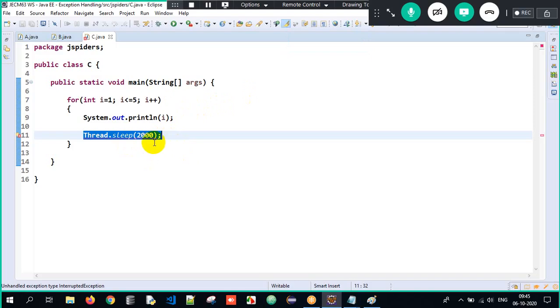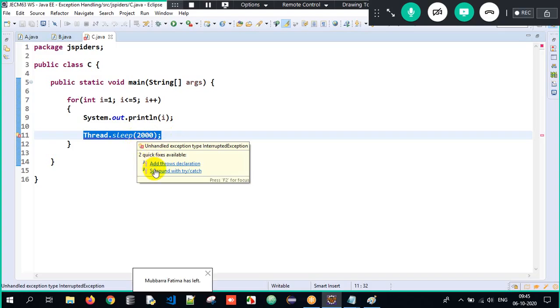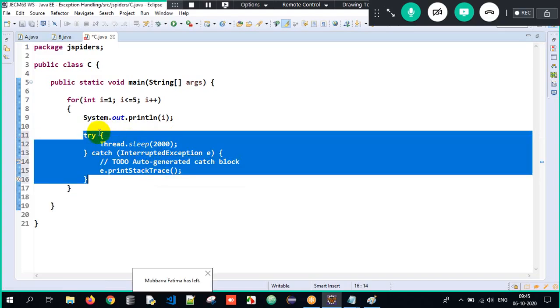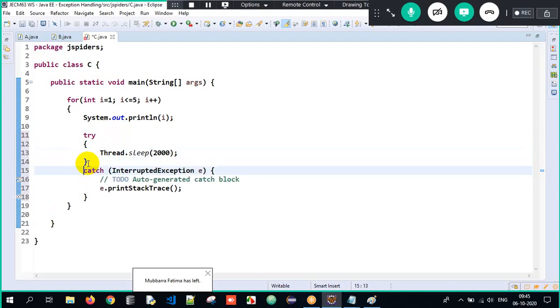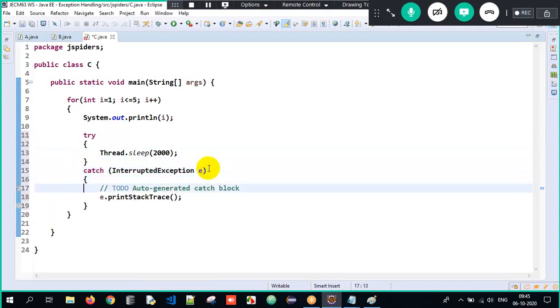Did I execute my program as of now? No, I have not yet executed it, not the initial one. After writing Thread.sleep, have I executed the program? No. Why? Because the compiler is forcing us to handle it immediately. So I have to surround this particular line within a try and catch block.